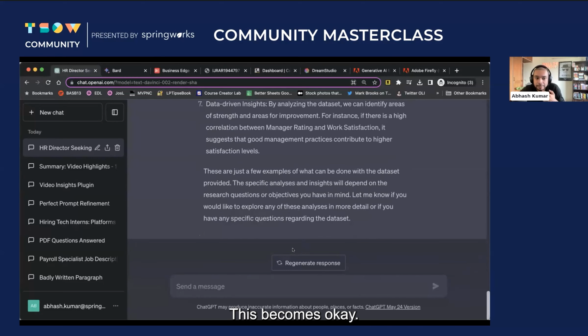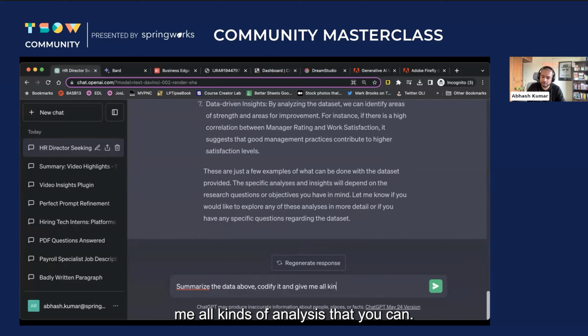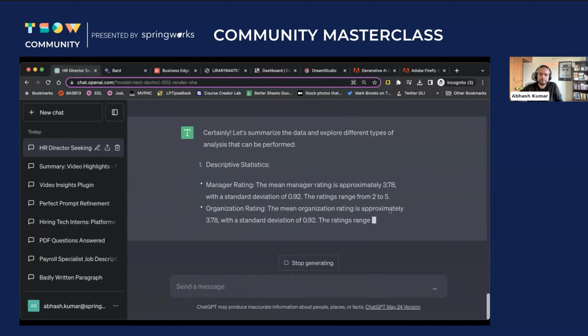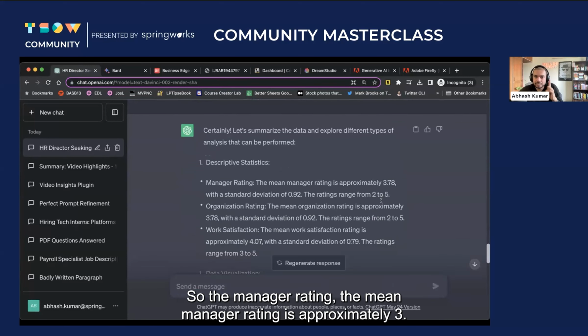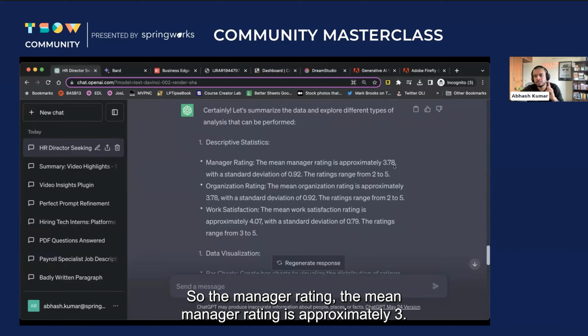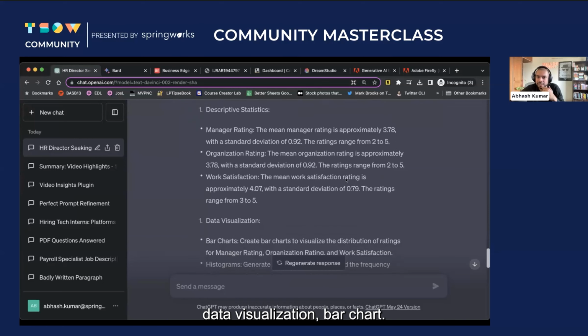This becomes super easy. Let's just say, summarize the data above, codify it, and give me all kinds of analysis that you can. Let's just see what it produces. So you can see first kind, descriptive statistics. The mean manager rating is approximately 3.78 with a standard deviation of 0.92. The ratings range from 2 to 5. Organization rating, and so on.